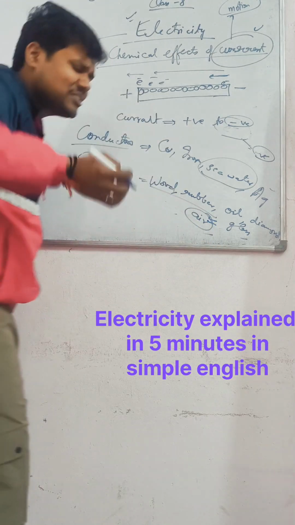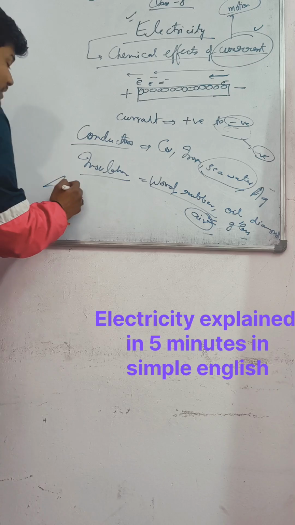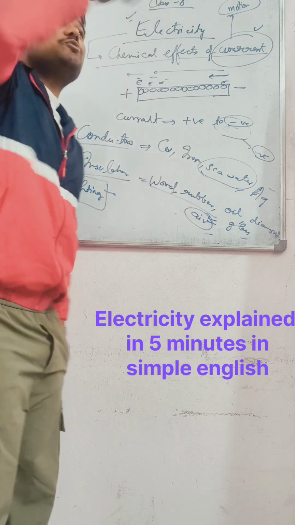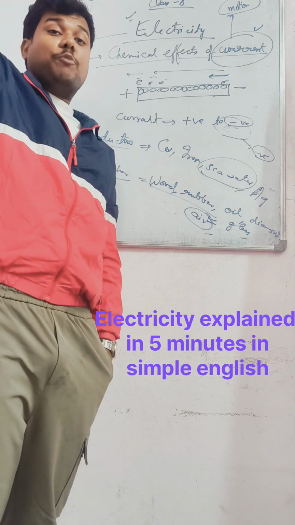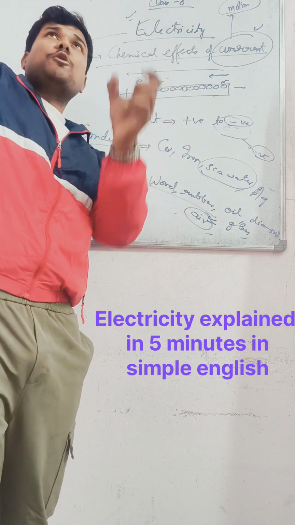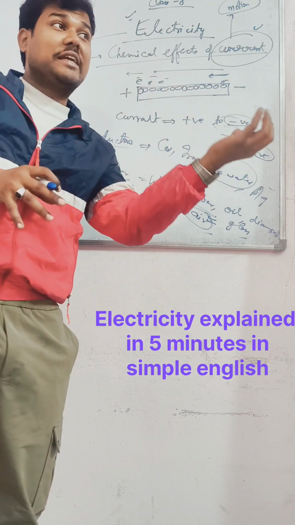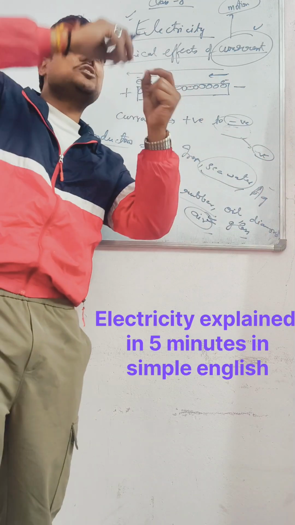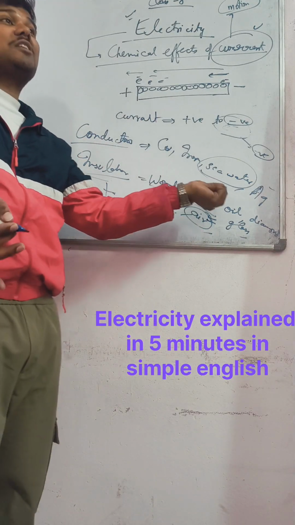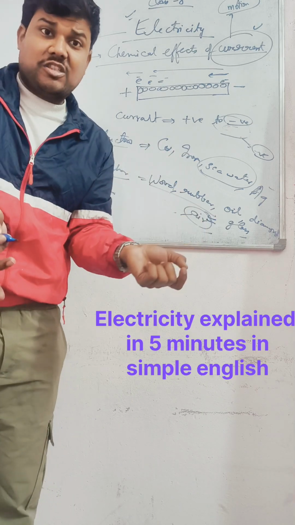Air is an insulator, but under certain conditions air also acts as a conductor. When? In the lightning process. In the lightning process में बच्चे क्या होता है? Air acts as a conductor. Why? Because potential difference is created in the clouds and in the ground. Means high positive terminal in the clouds and negative terminal in the ground is created, due to which the current is forced to pass, an electric current.